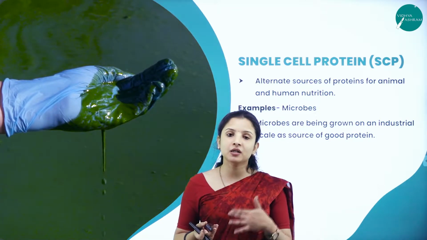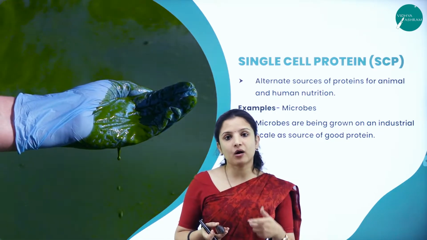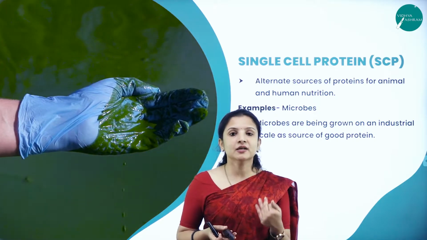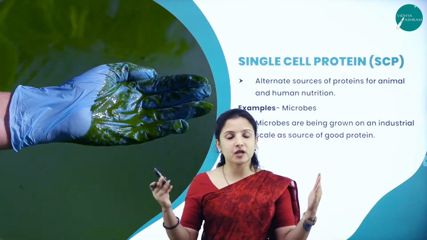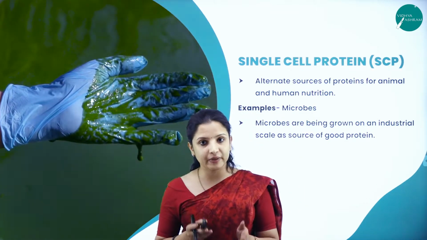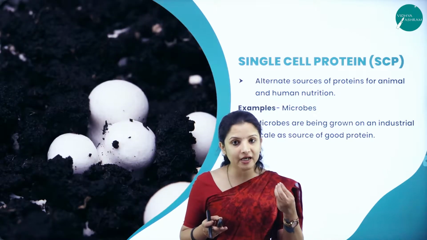Say, for example, per house, for the price of 1 kg of meat, one can buy somewhere around more than 10 kgs of vegetables, right? So that is how it is. But here what happens is, as the population grows, the demand for meat cannot be fulfilled on a regular basis, right? So at that time, how do we get proteins?